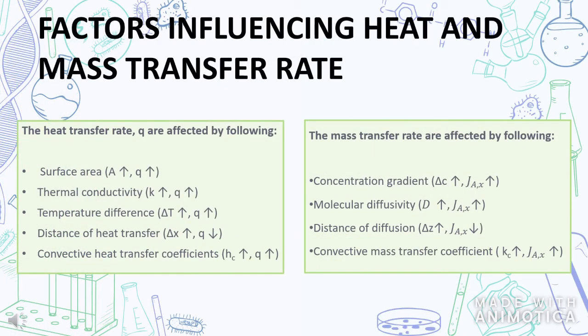Moving on to the factors affecting heat and mass transfer rate, the heat transfer rate will increase with increasing thermal conductivity and bigger temperature difference. A decrease in the distance of heat transfer will increase the transfer rate. Other than that, a larger surface area and larger convective heat transfer coefficient will also increase the transfer rate, while the mass transfer rate will increase with increasing concentration gradient and larger convective mass transfer coefficient. When the molecular diffusivity is increasing, the transfer rate will also increase. Besides, a decrease in the distance of diffusion will increase the transfer rate.